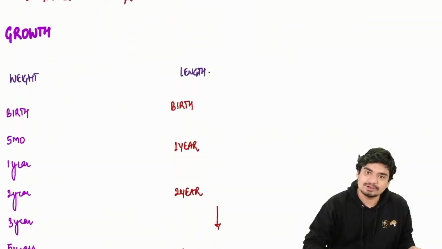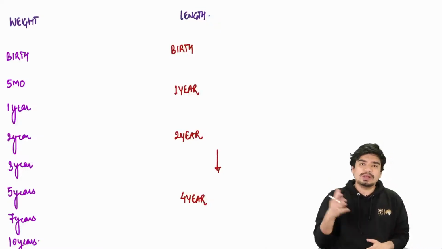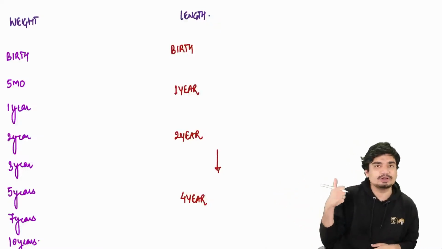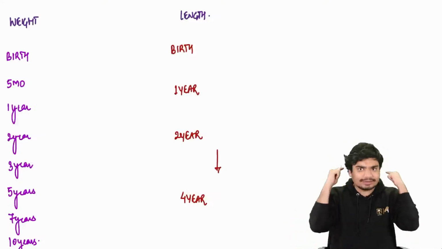Let's first discuss growth. In growth, we'll be discussing weight, length, and head circumference. We'll be discussing the weight of the baby, the length of the baby, and the head circumference of the baby.